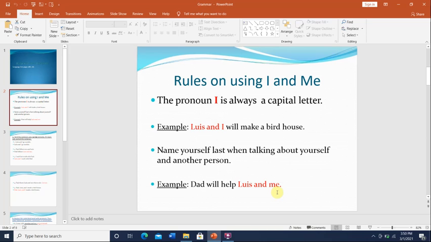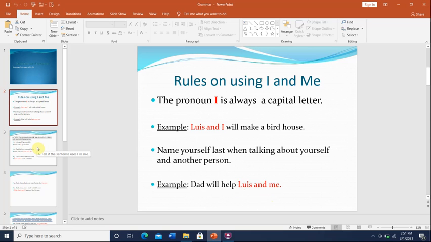Like I can say, Sandra, Malik, and I will go get the books. Sandra, Malik, and I. See, I mentioned their names first, and I will get the books. So even if it's after the verb, I can say, Dad will help Louis and me. So here, after the verb, you mention the other person first, and you say me.